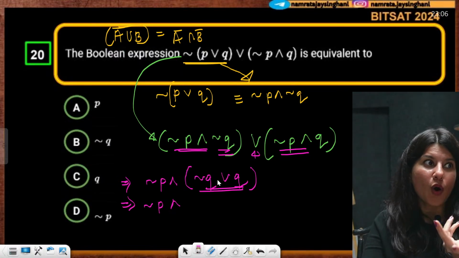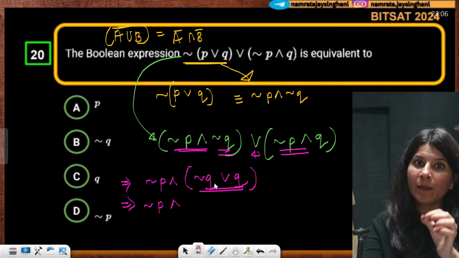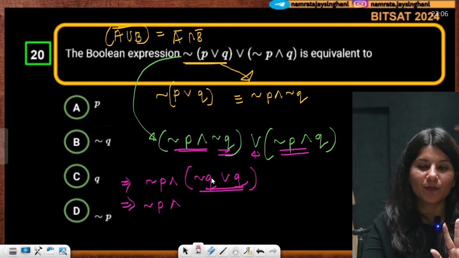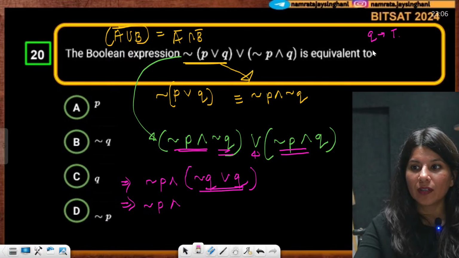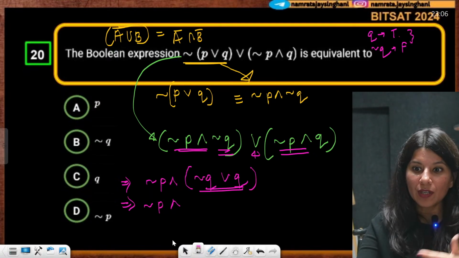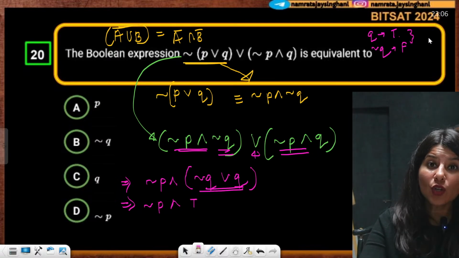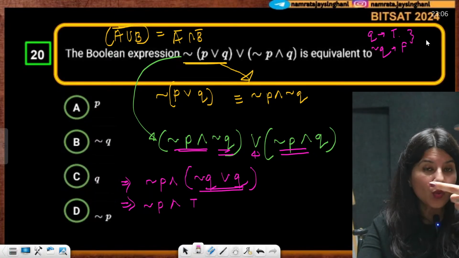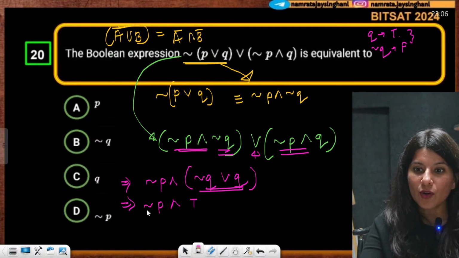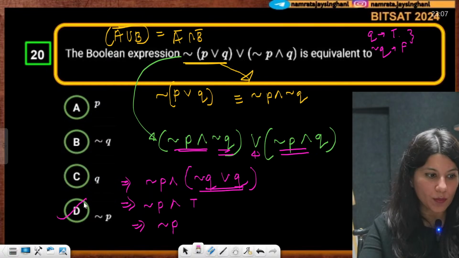See, what is or? Or means if any of them becomes 1 or true, then the expression is true. So suppose your Q is true. So negation Q is false, and now or between true and false will become true. So this is actually a tautology. If your Q is false, then your negation Q will be true. Or between true and false will again become a tautology. So negation P and true, if you take and with a tautology, it is going to become negation P. Option D is absolutely right.